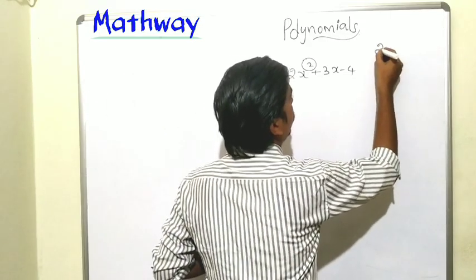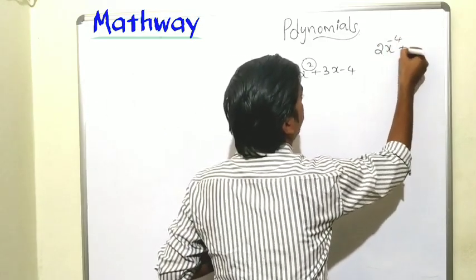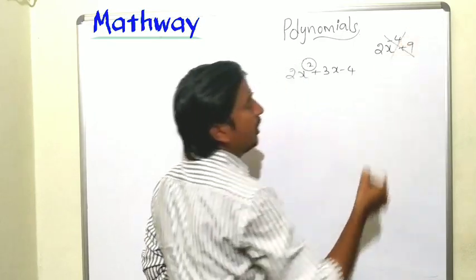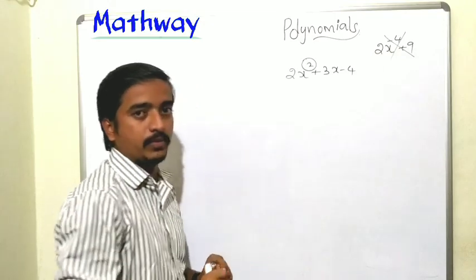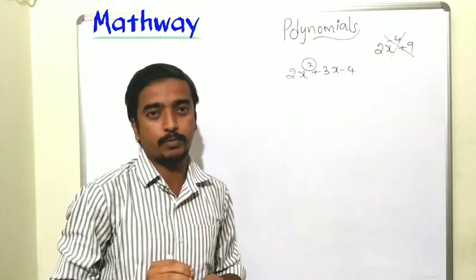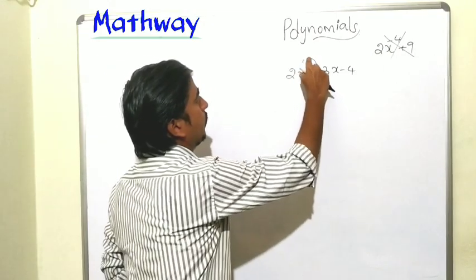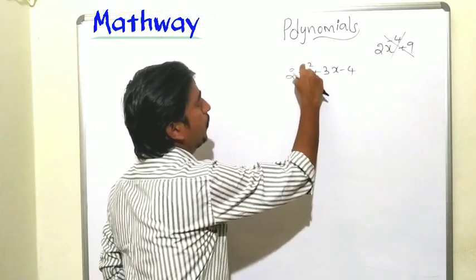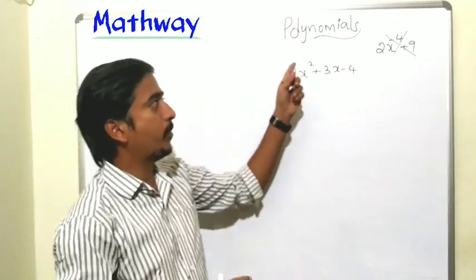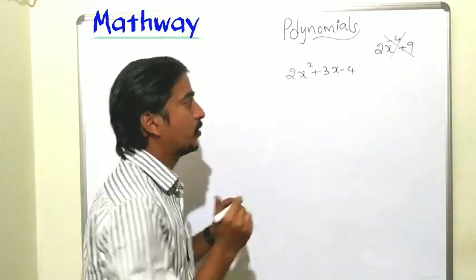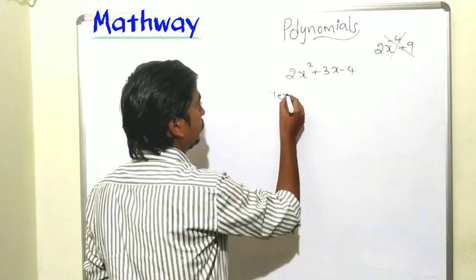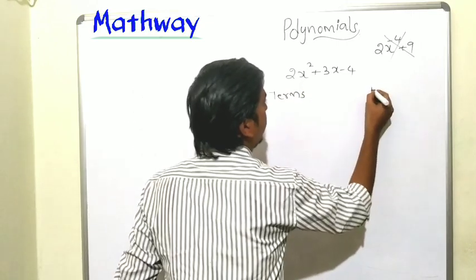If there is a polynomial like 2x power minus 4 plus 9, we don't call it a polynomial. Why? Because the exponent is negative. So a polynomial should have a positive exponent. That is one example of a polynomial. Mainly, polynomials are divided into two types: according to terms and according to degree.